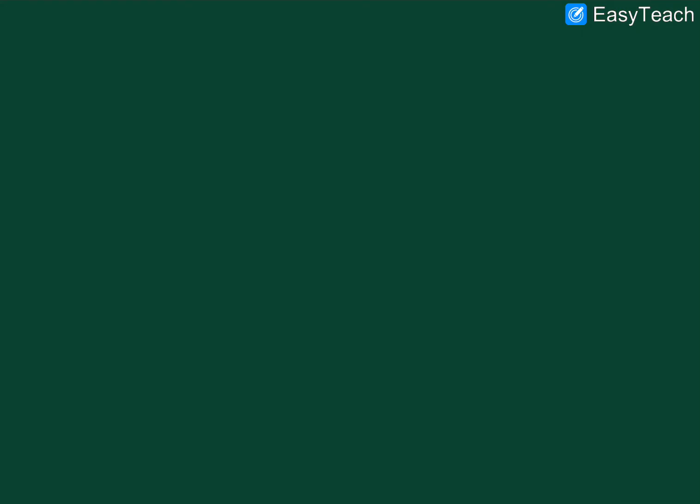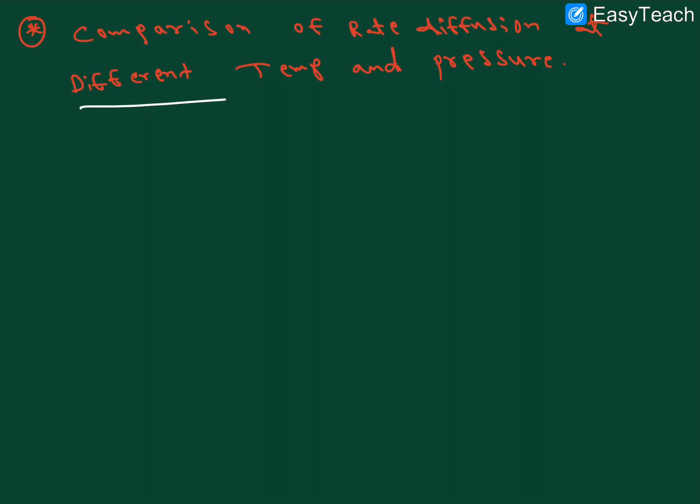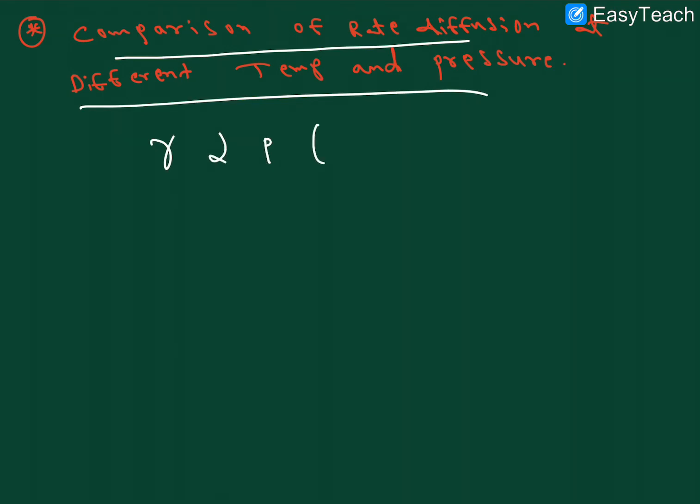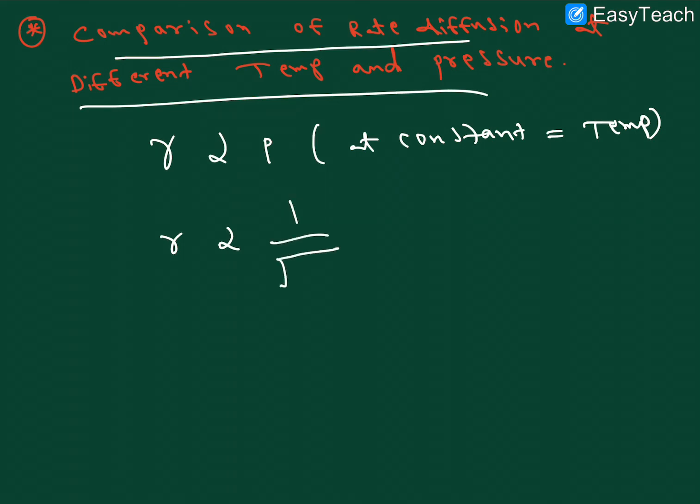Let me explain the comparison between rate of diffusion and different temperature and pressure. First, we are comparing the pressure. Rate of diffusion is directly proportional to pressure at constant temperature. One more relation is that rate of diffusion is inversely proportional to the square root of molecular weight.